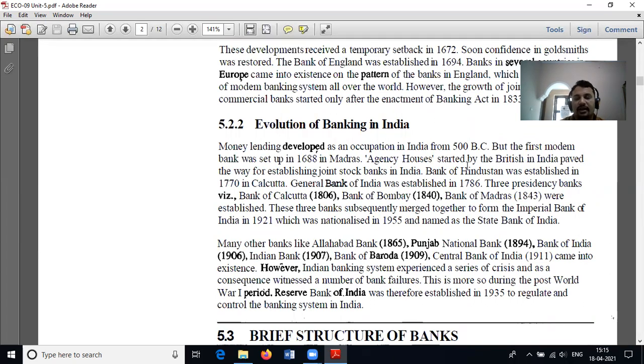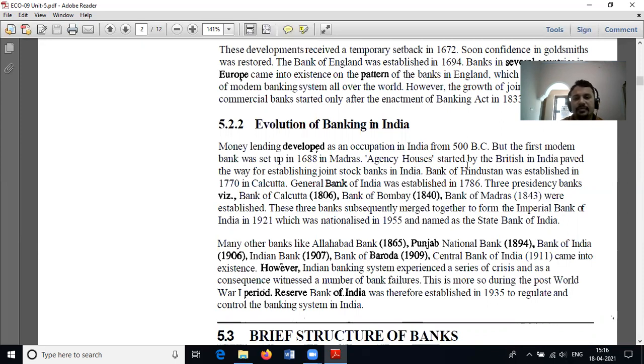In 1770, in Calcutta, a bank called Bank of Hindustan was established, and the General Bank of India was established in 1786. Three presidency banks, Bank of Calcutta, Bank of Bombay, and Bank of Madras, were established in consecutive years.